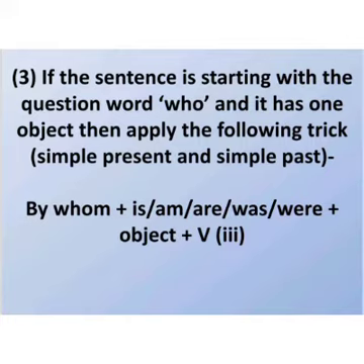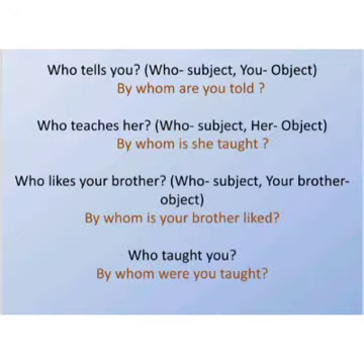If there is "who" in the sentence, then you will follow this formula which you can see on the screen: by whom, then helping verb, then object, and then verb third form. See example. Who tells you? If you follow the formula which I just gave you, it will be: By whom are you told? This is the answer.